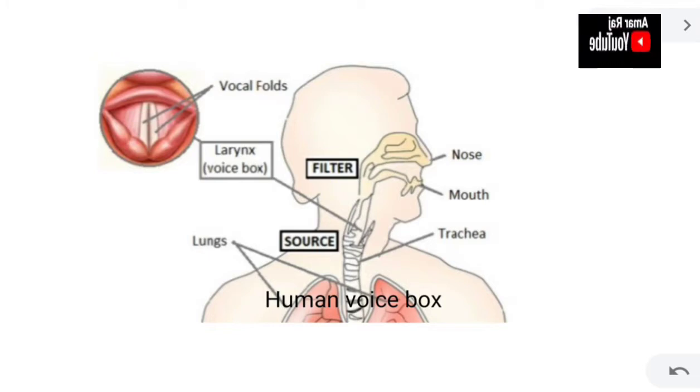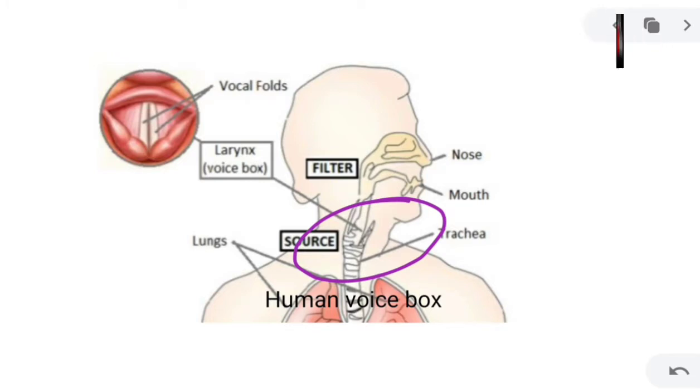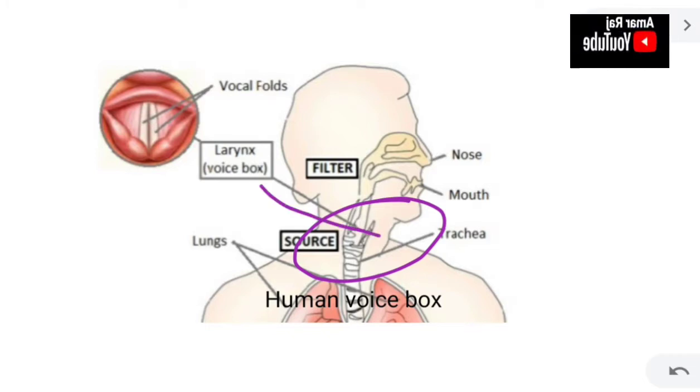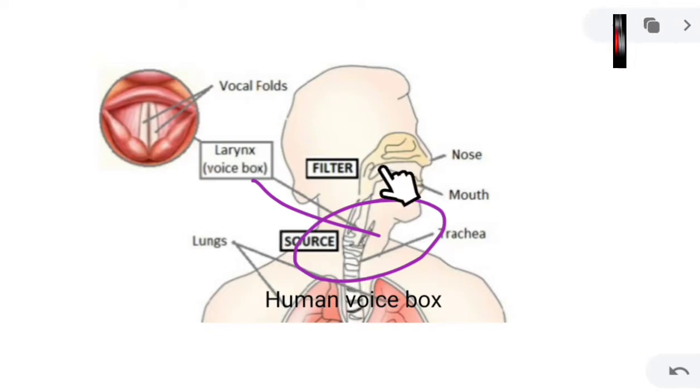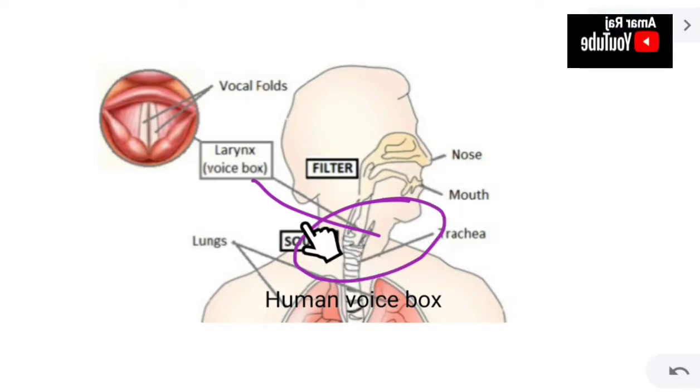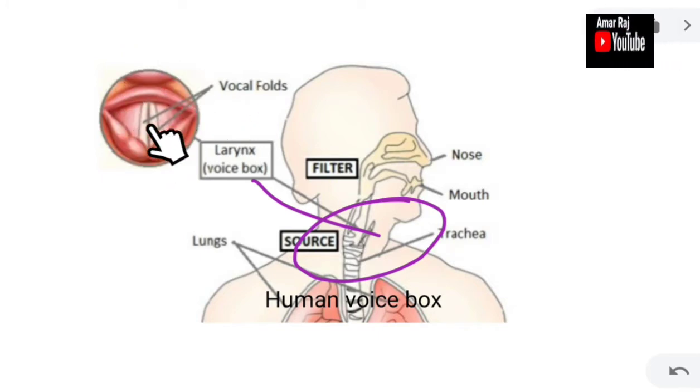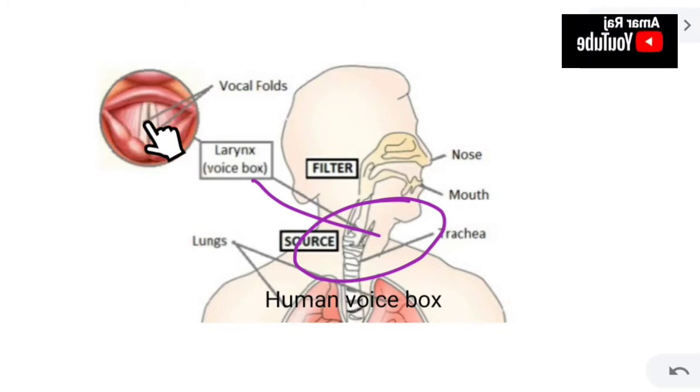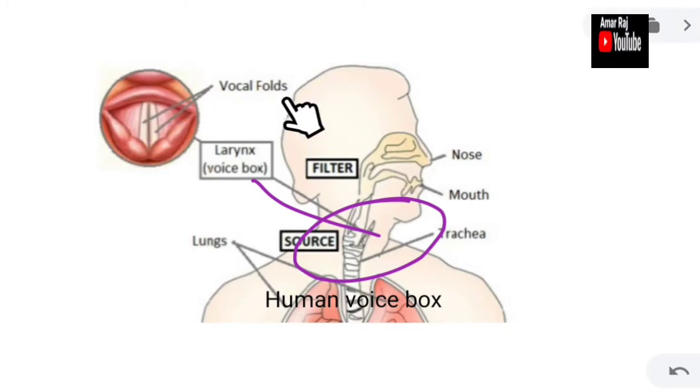Let us take some more examples. In humans, students, when we speak, this is the main source of sound. When we humans speak, this is called voice box or larynx. You can see voice box or larynx. This voice box, you can see its enlarged view. This voice box consists of 2 ligaments. Ligaments are soft bones. So these 2 ligaments are also called vocal folds or vocal cords.